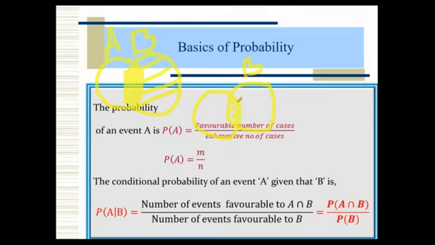Out of that, we are looking for favorable cases for A, that means the intersection value. That's why we write P of A given B equal to P of A intersection B by P of B. That is the actual technical reason why we take the intersection value as the numerator, and why we take the denominator as B instead of N.